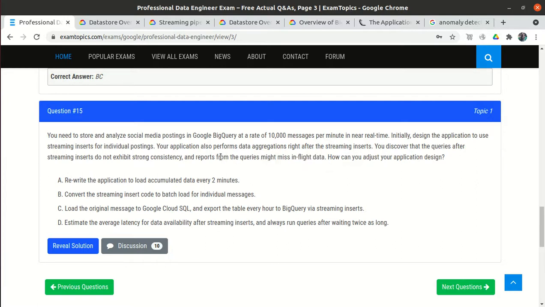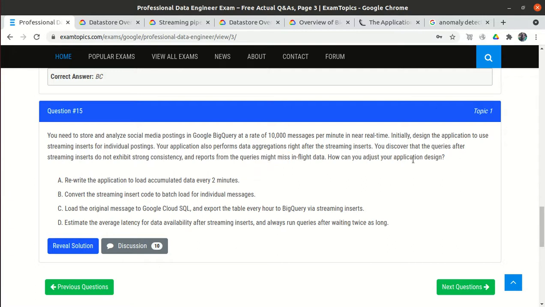So they told that while doing the streaming insert, we missed a few data, that is the in-flight data. In-flight data means as soon as it is coming, we try to insert but we miss it. Let's suppose we read one data and try to insert it, and at the same time the second data came, and we miss it, and then the third data came, then we read the third data. So in between we missed the second data. So they told that it has been noticed that we are missing a few data.